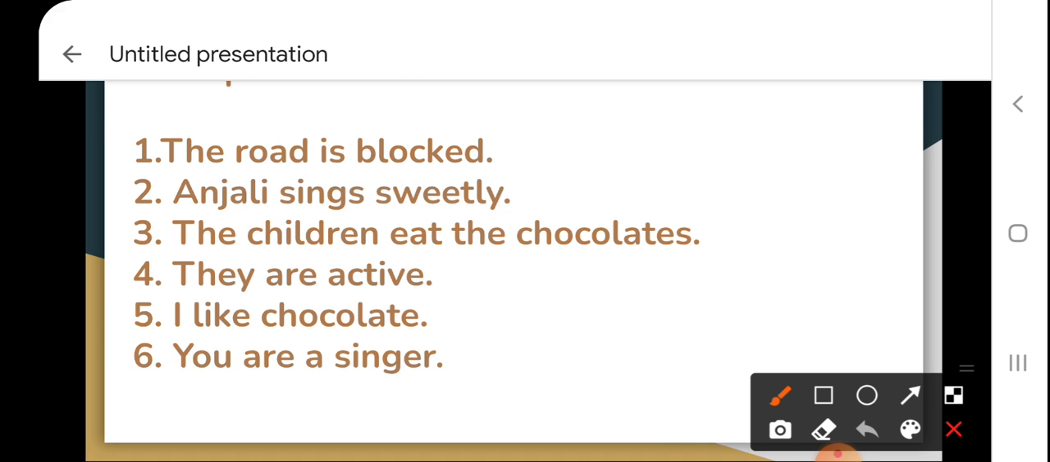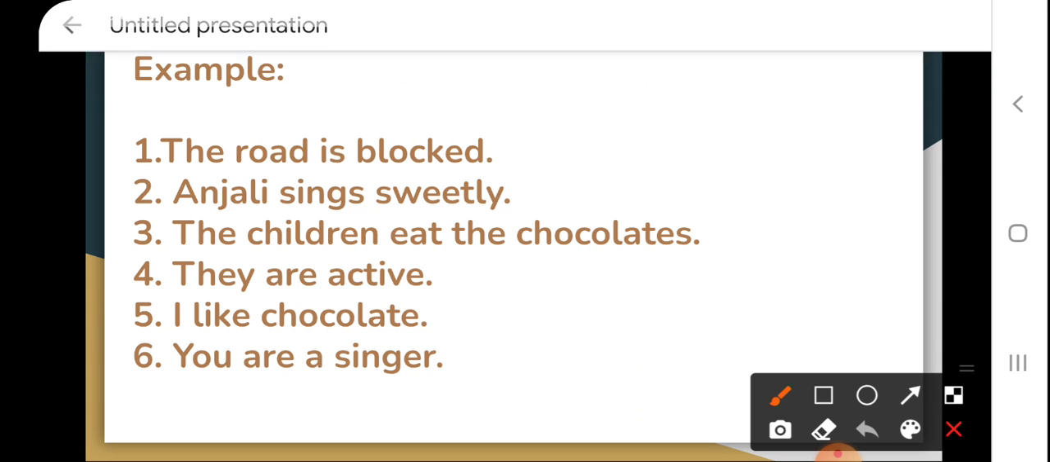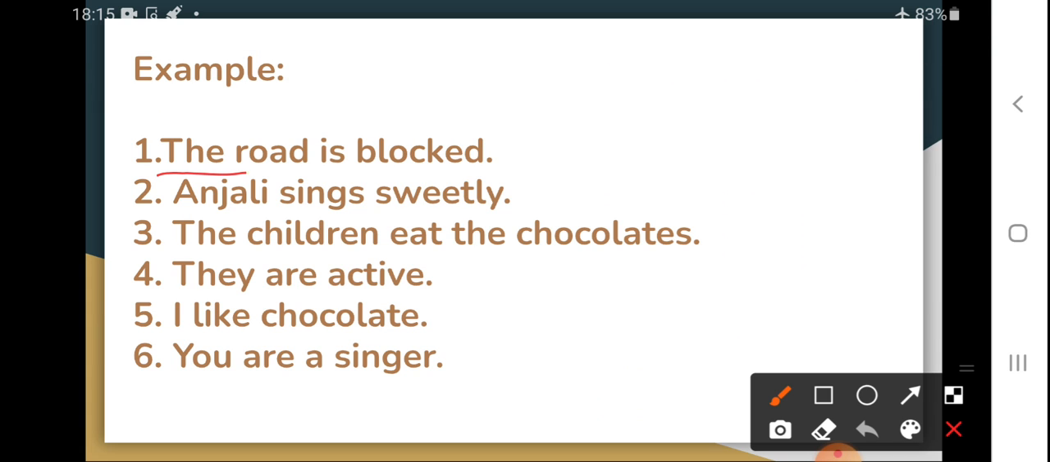For example, the road is blocked. The road is the subject and we have given the helping verb. The road is singular. कितनी road की बात हो रही है? We are talking about one road. So singular subject, so singular verb is given. Anjali is one girl or one woman. So when Anjali is one, then the verb is also singular.